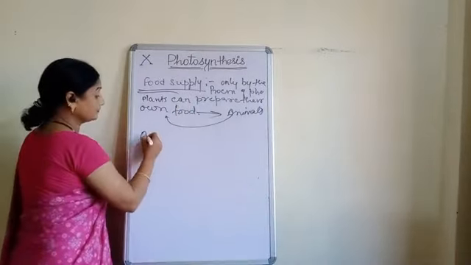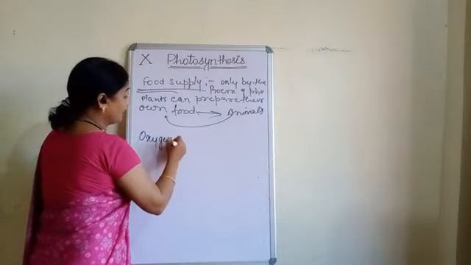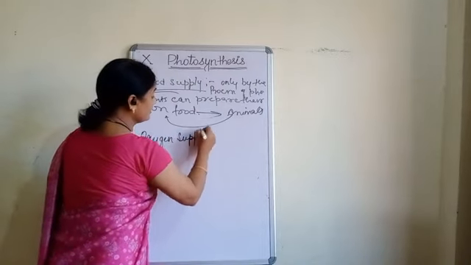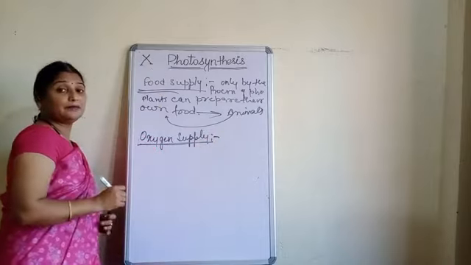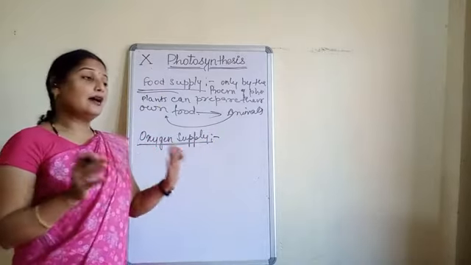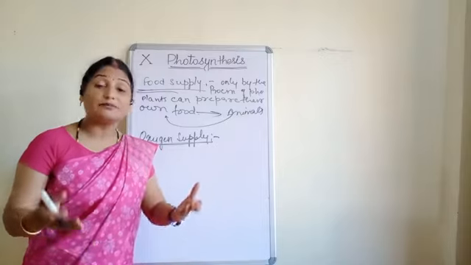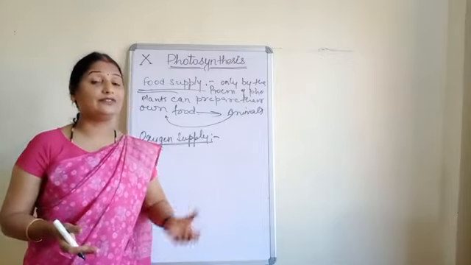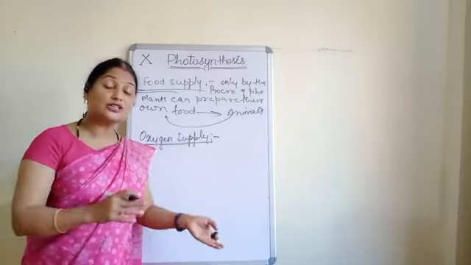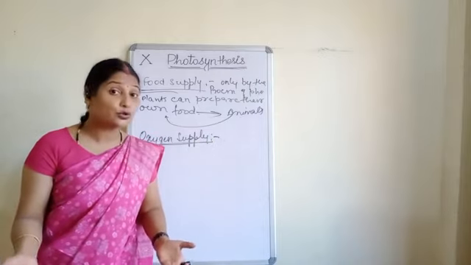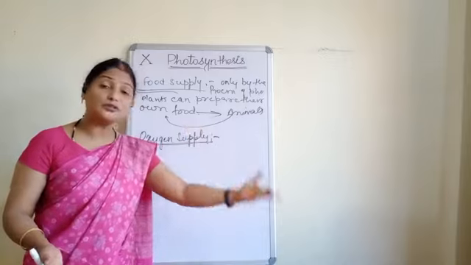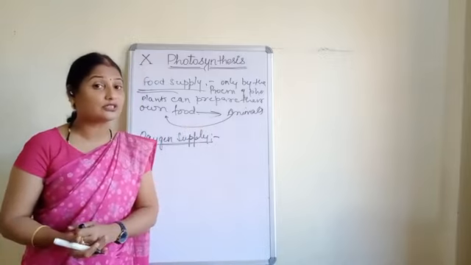Next, oxygen supply. Now, see children, what happens in this case? After the process of photosynthesis, what comes out as a byproduct? Definitely oxygen. And this oxygen is required by whom? Definitely by all the animals. So, we all are dependent upon photosynthesis for the requirement of oxygen.